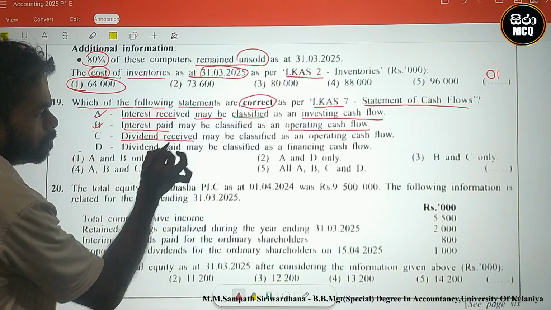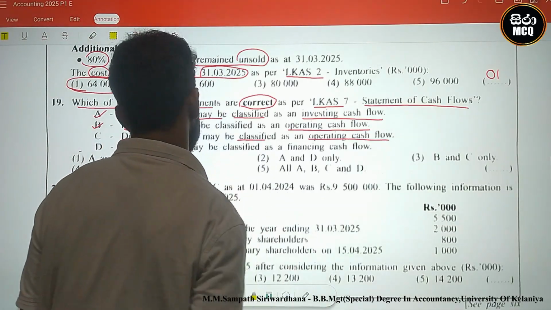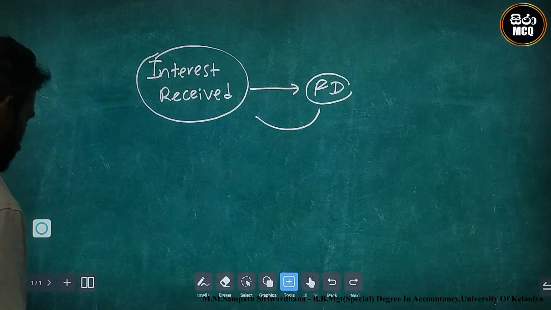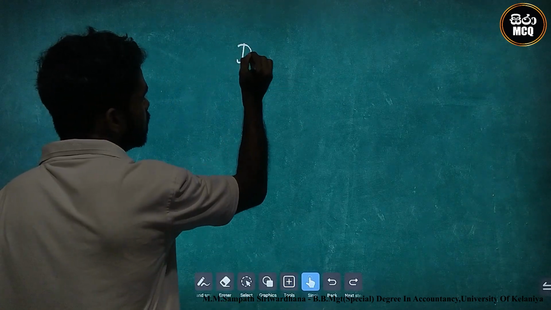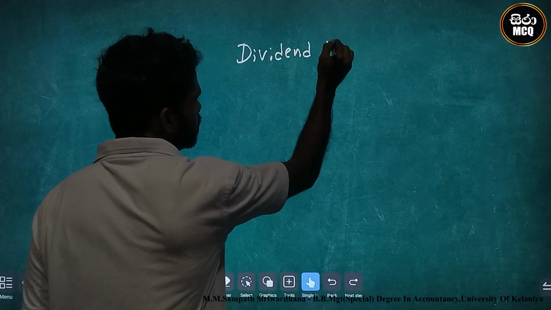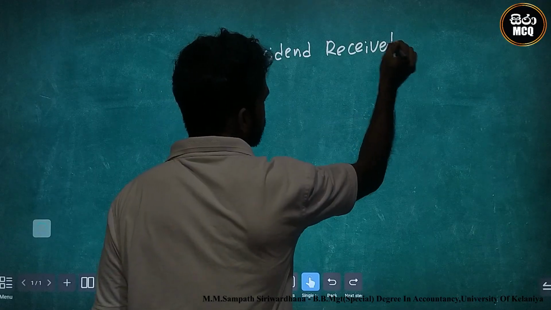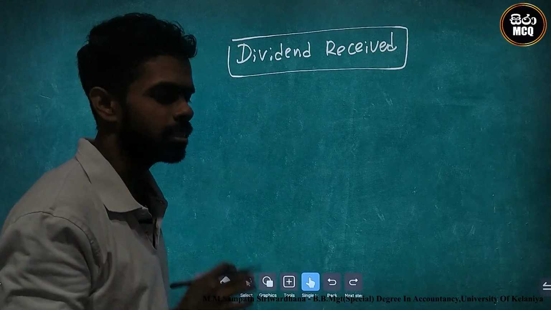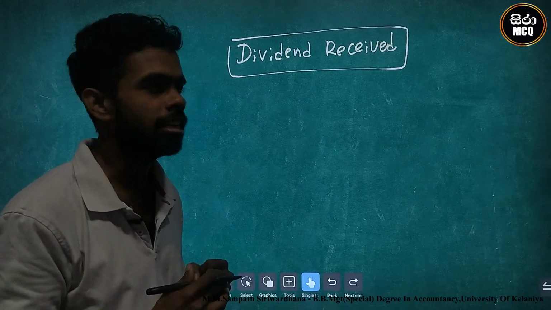Dividend received may be classified as an operating cash flow. Look here, dividend received, the major one. We must identify why. The reason is operating activity or investing activity.